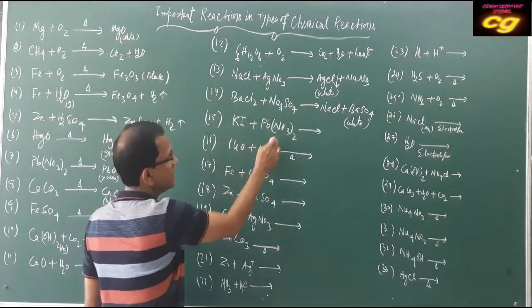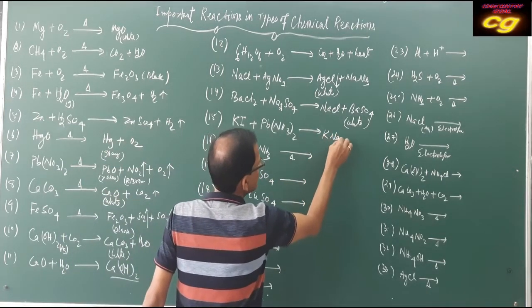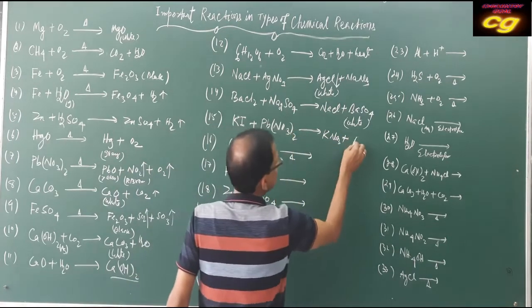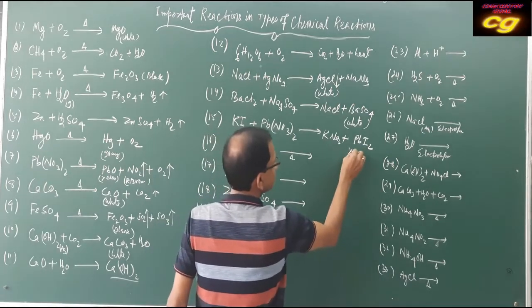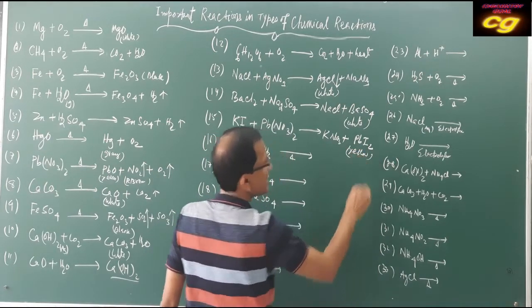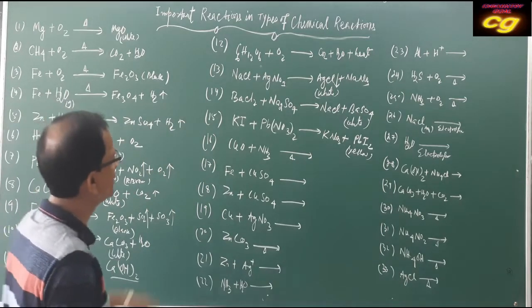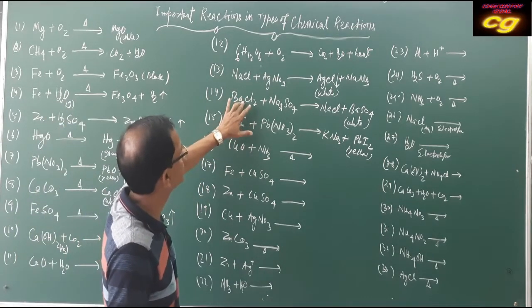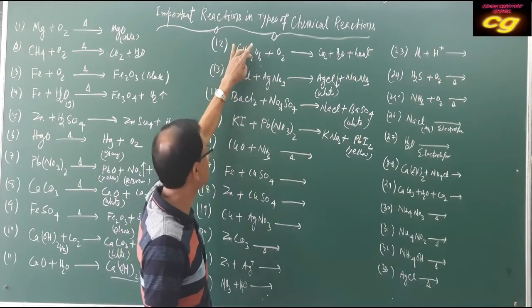KI colorless, lead nitrate also colorless, forming potassium nitrate colorless, but PbI2 is yellow color. Yellow mass is formed. Yellow precipitate is formed. This is a double displacement reaction.